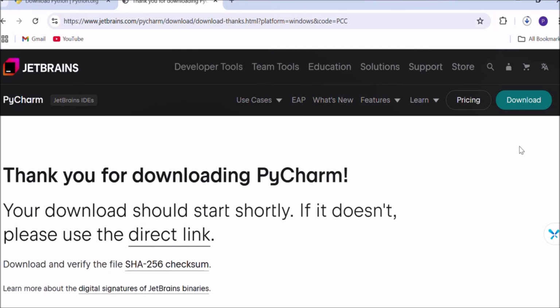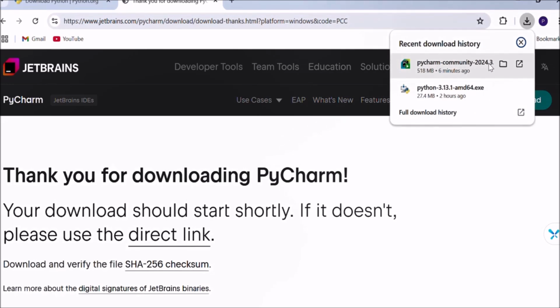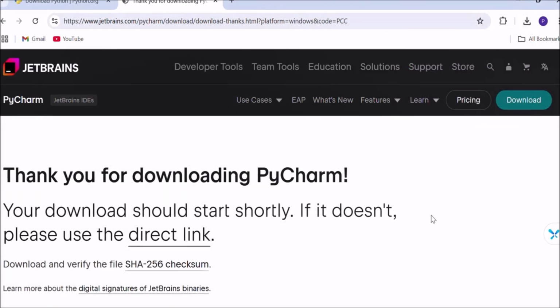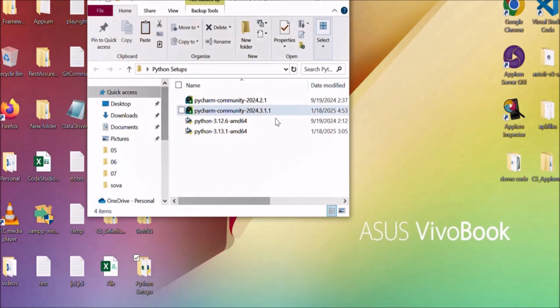Download has started. Once it is downloaded, you just copy this setup file to your desktop. I have already done that. So let's go to the desktop. So downloading is complete now. This is your file, PyCharm community 2024.3. This is your PyCharm community setup file. We have to use this file for installing PyCharm into our system. So you just copy this file to your desktop. I have already done that. So let's go to the desktop, and in the Python setup folder, I have this setup file for PyCharm community.